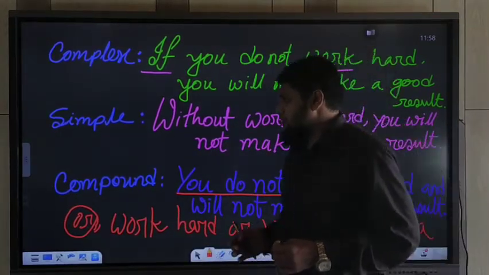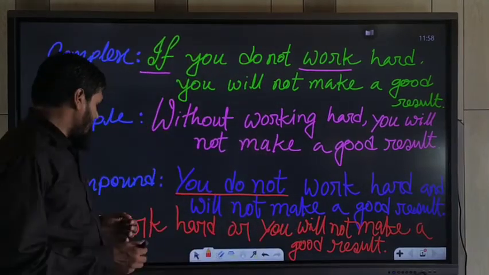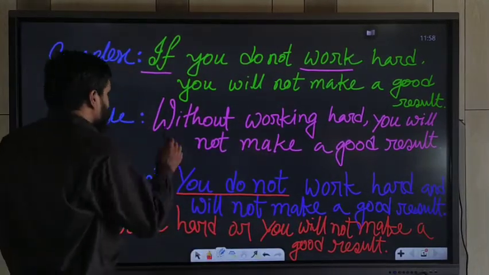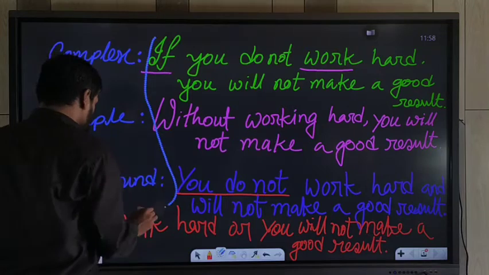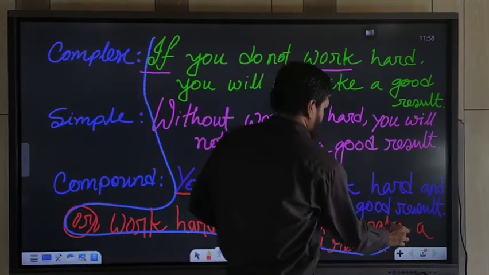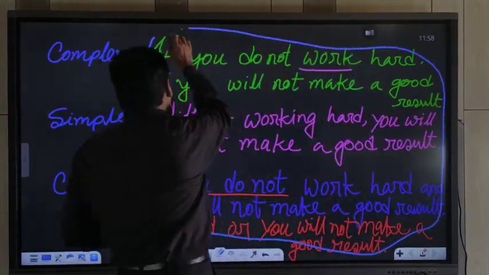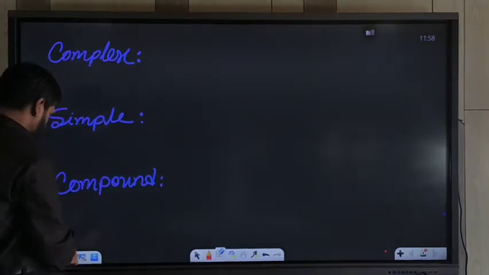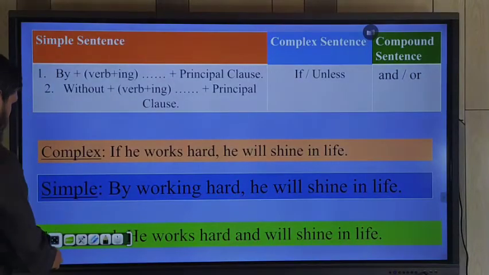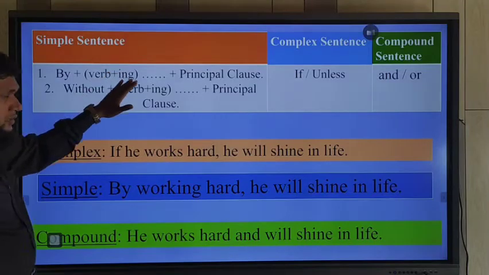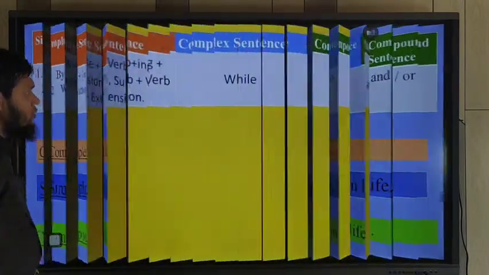Understand? So we may practice another rule today. So let's go. Already we have practiced this rule. So let's go to another rule.